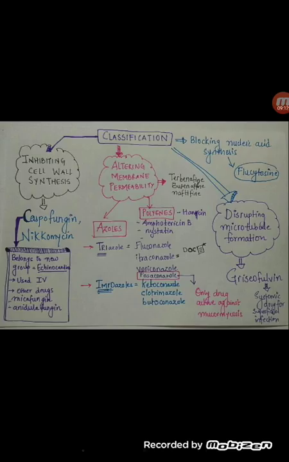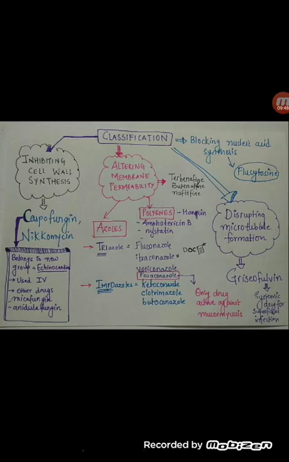Then we have the polyene group of drugs, that is Amphotericin B, nystatin and hamycin. Then we have drugs which disrupt microtubule formation, that is griseofulvin, and griseofulvin is one of the systemic drugs which we use for superficial skin infections. And then we have drugs which inhibit nucleic acid synthesis, that is flucytosine, that is 5-FC.